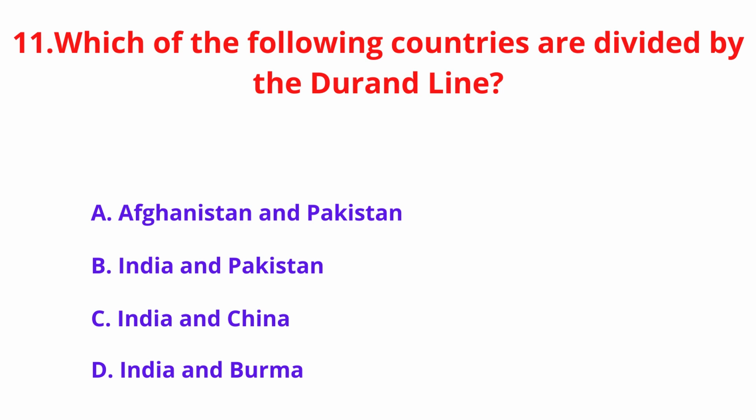Which of the following countries are divided by the Durand Line? Option A. Afghanistan and Pakistan, B. Pakistan and India, C. India and China, D. India and Burma. And the answer is Afghanistan and Pakistan.